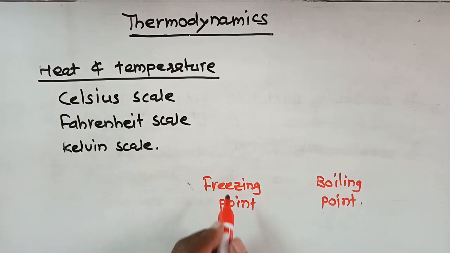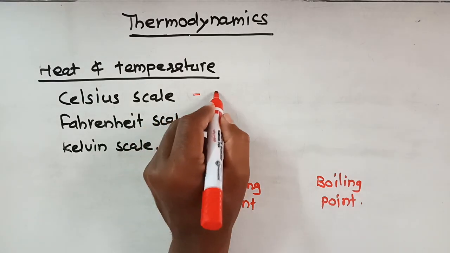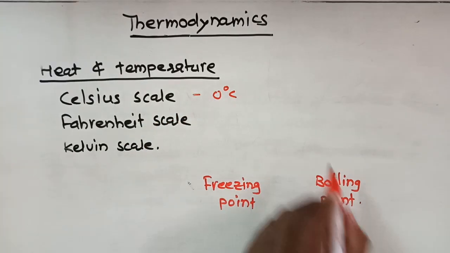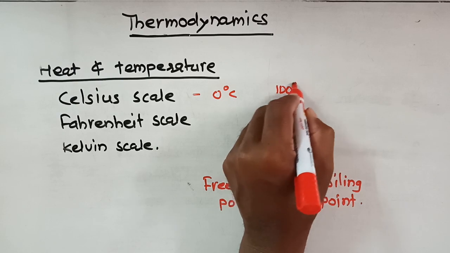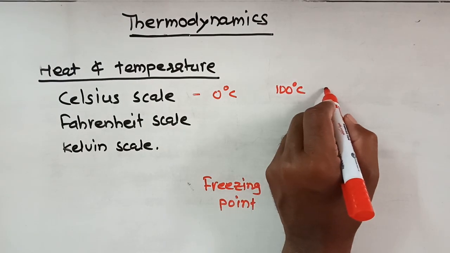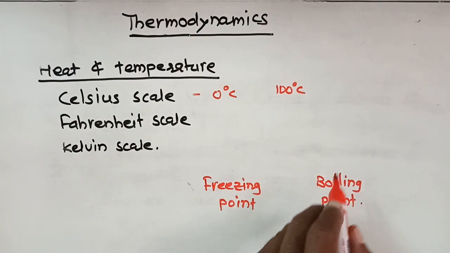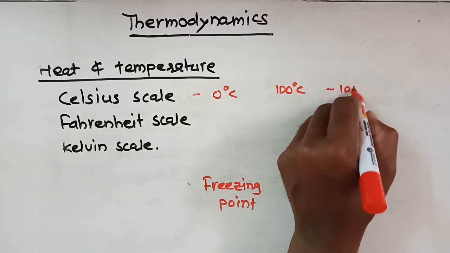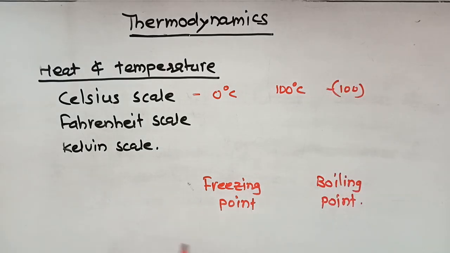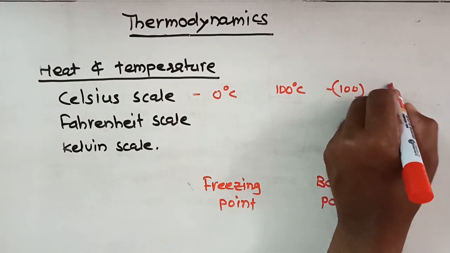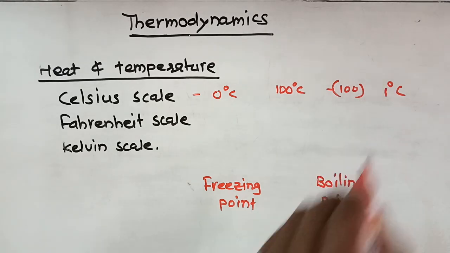In the Celsius scale, the freezing point is at 0 degrees Celsius and the boiling point is at 100 degrees Celsius. Here, the difference between these two points is 100 degrees Celsius. The scale is calibrated into 100 equal parts and one part is 1 degree Celsius.